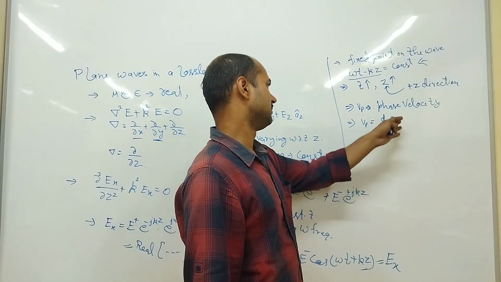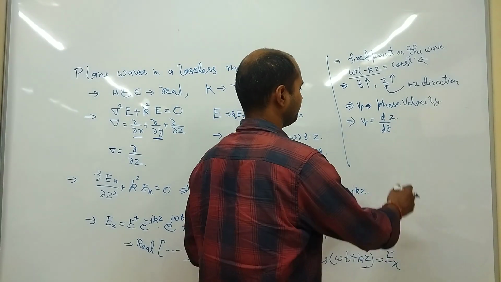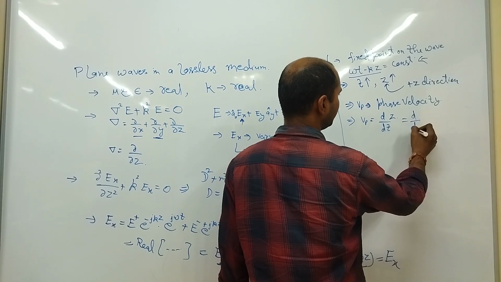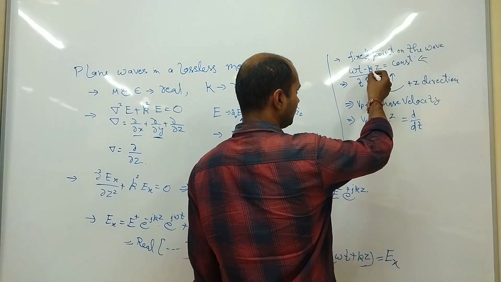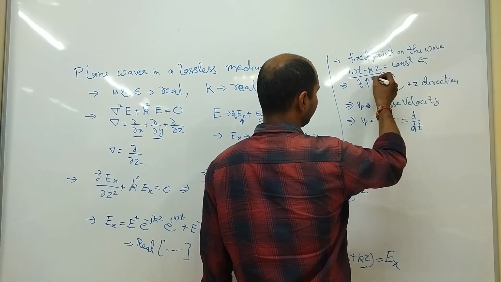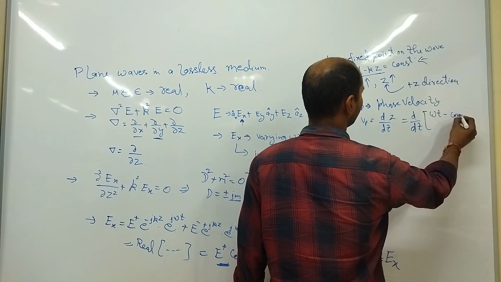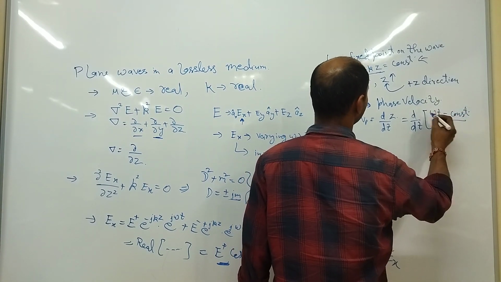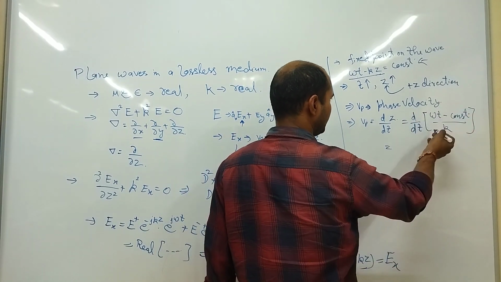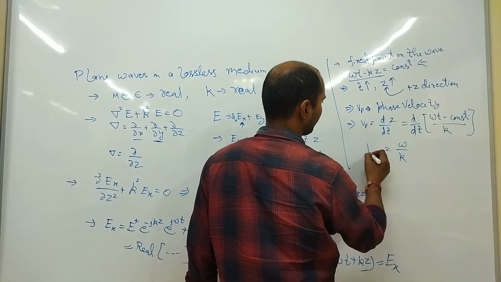What is velocity? Distance divided by time, so change in distance divided by change in time. From here, z will be (omega t minus constant) divided by k. Differentiating, the constant will be 0, and this term will be omega by k. That is Vp.